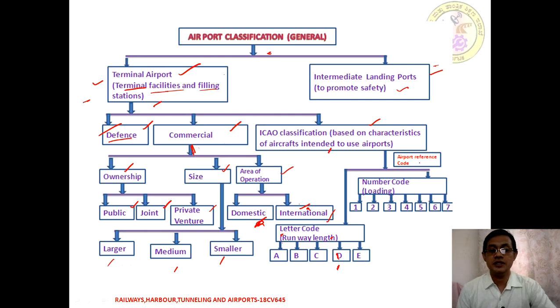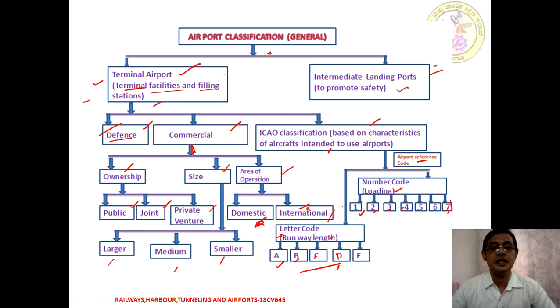Based on the terminal facility, we once again have the ICAO recommendation classification. The ICAO classification has an alphanumerical reference code. One is with respect to the number; numbers start from 1, 2, 3, 4, 5, 6 and 7. This is based on wheel configuration and tire pressure. Moving on to the letter code, that is based on runway length, and we have A, B, C, D and E. So according to ICAO classification, we have both alphanumerical types of classification.